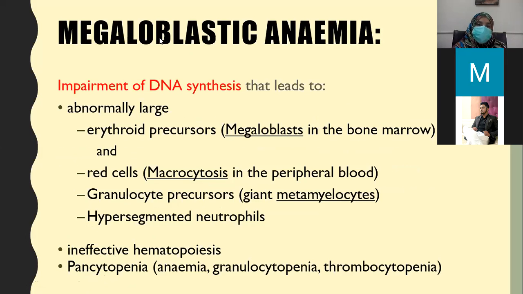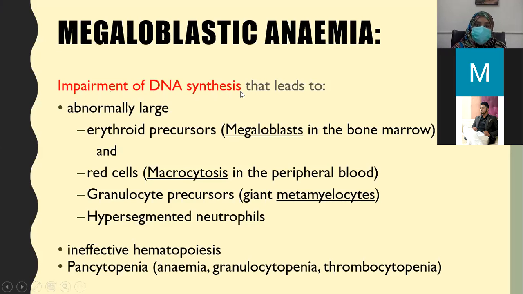So what is megaloblastic anemia? Deficiency of vitamin B12 or folic acid. What happens? Impairment of DNA synthesis. Where does DNA reside? DNA is in the nucleus. So all the cells that have a nucleus get affected throughout the body in megaloblastic anemia.